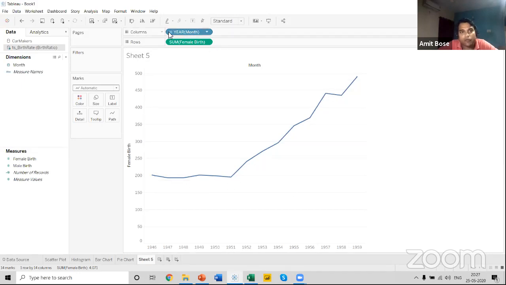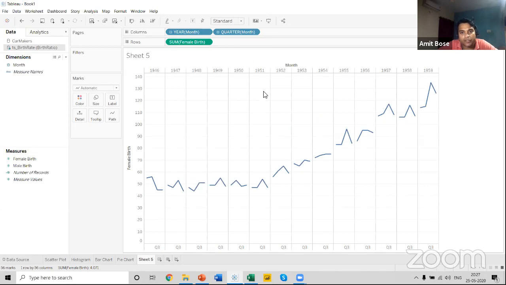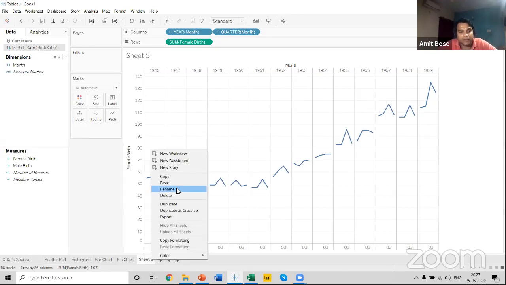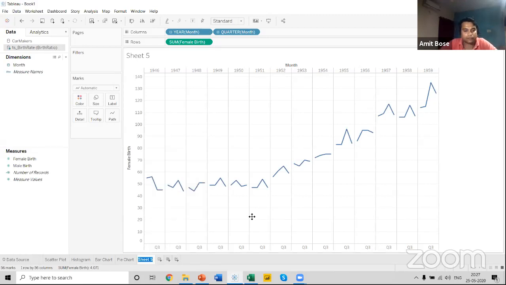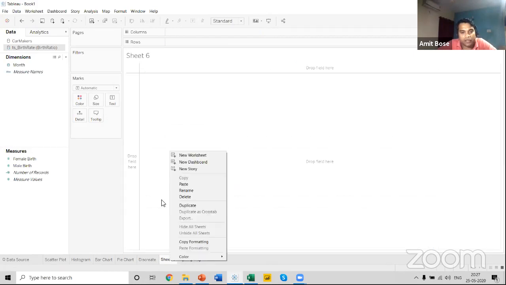What if I want to change it to quarter and see? So for each year, we have a quarter over here. Now let me mark it as discrete, and let me use the same concept for a continuous line chart.